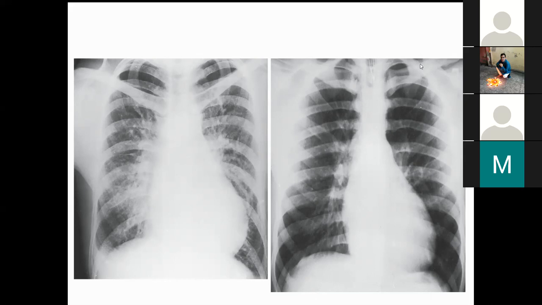Hello. What is the X-ray showing to you? Sir, this X-ray basically shows pulmonary venous congestion. There is pulmonary congestion, and secondly, it also shows we have cardiomegaly, if we calculate the CT ratio.